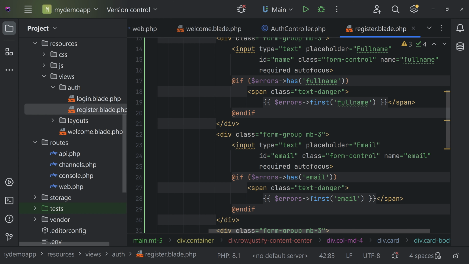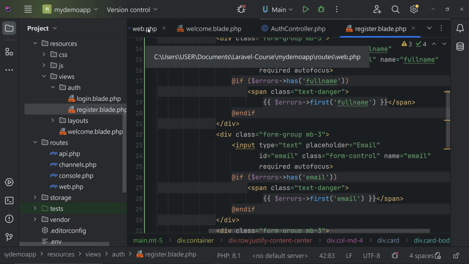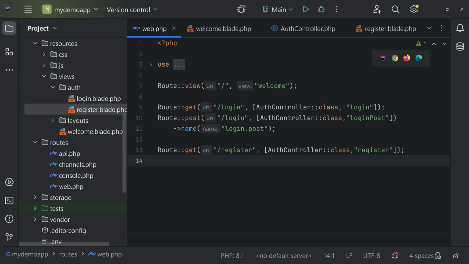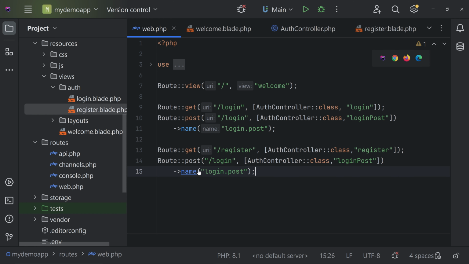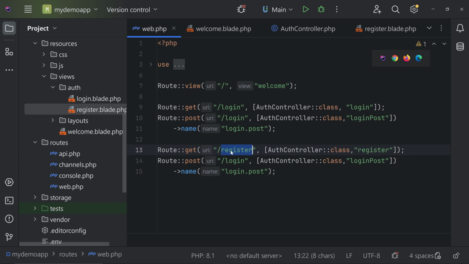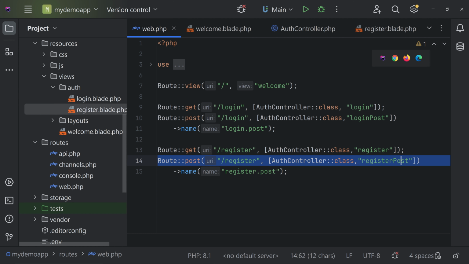So we have to add the post method for our registration. So let's go to our routes and let's create a post method like this. We can copy this route here and paste it here and change login to register. And this name also, we have to change the name also. So let's change it to register.post. Now we have to create a method, maybe something like registerPost. And we have to create this function.